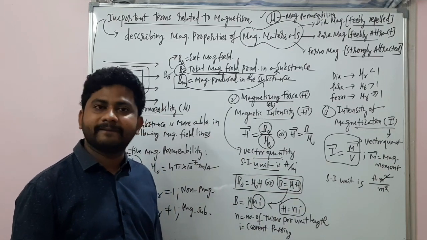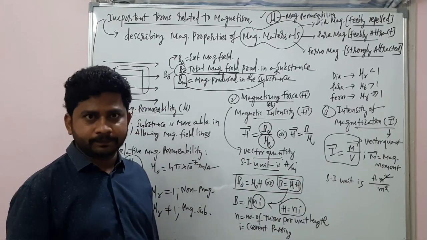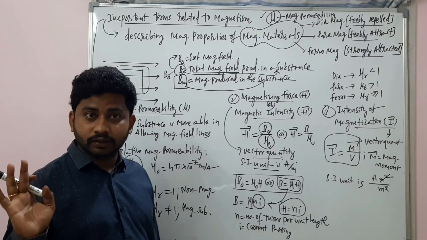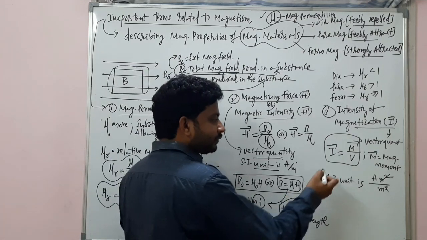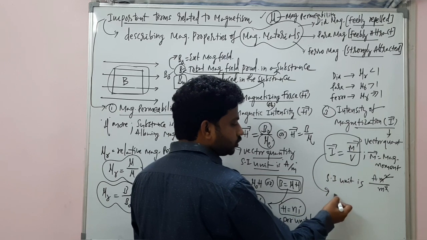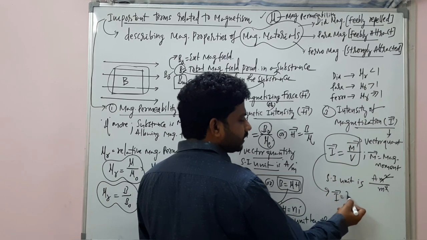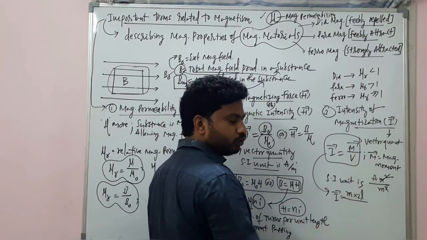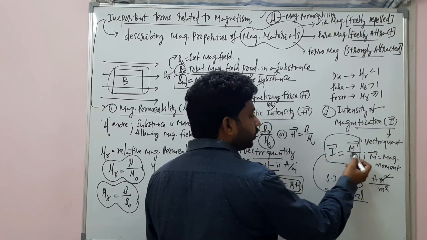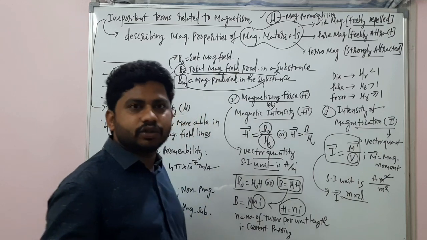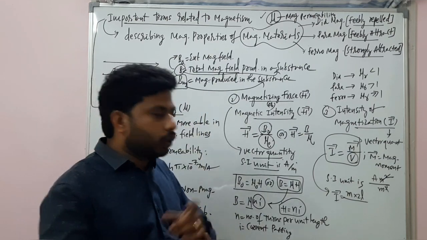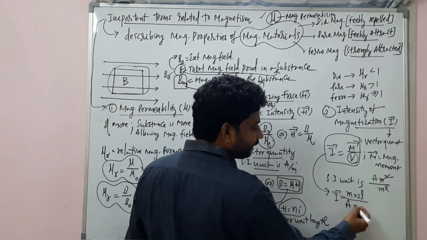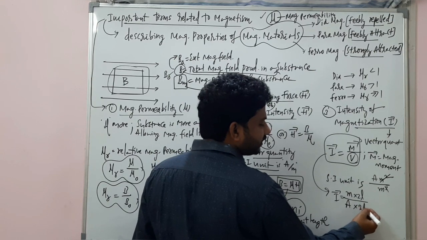Any confusion here? No, right? So sometimes this can also be written as I bar is equal to pole strength into length of the magnet, the magnetic moment by volume. What is the volume? Imagine you have taken a bar magnet whose area is A and length is 2L.